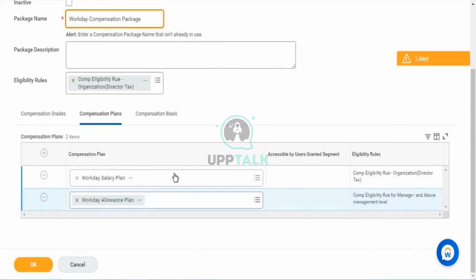The moment you set up the plan, whatever eligibility rules you have defined for these plans will be automatically populated here.